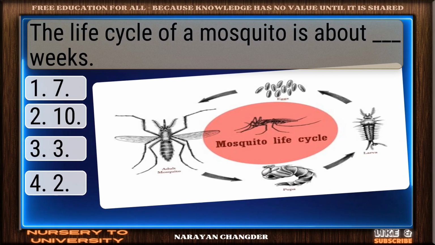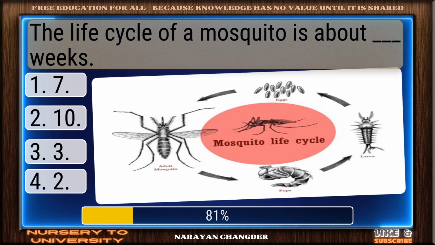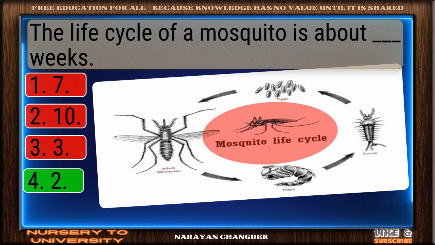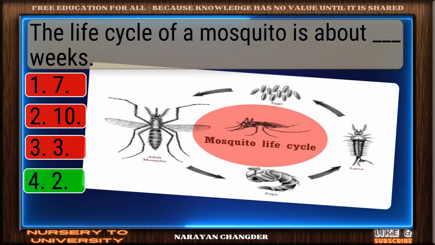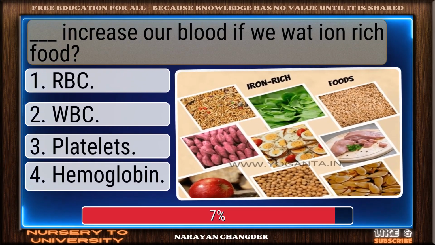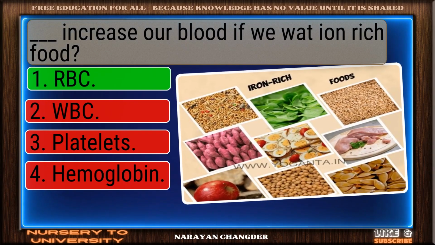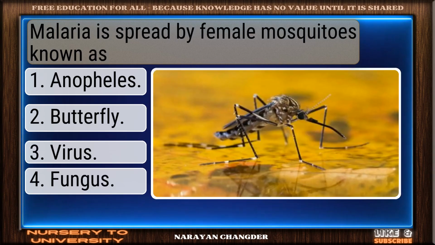The life cycle of a mosquito is about dash weeks. On track. 2 is the correct answer. Dash increases our blood if we eat iron-enriched food. You chose RBC, and it is correct.